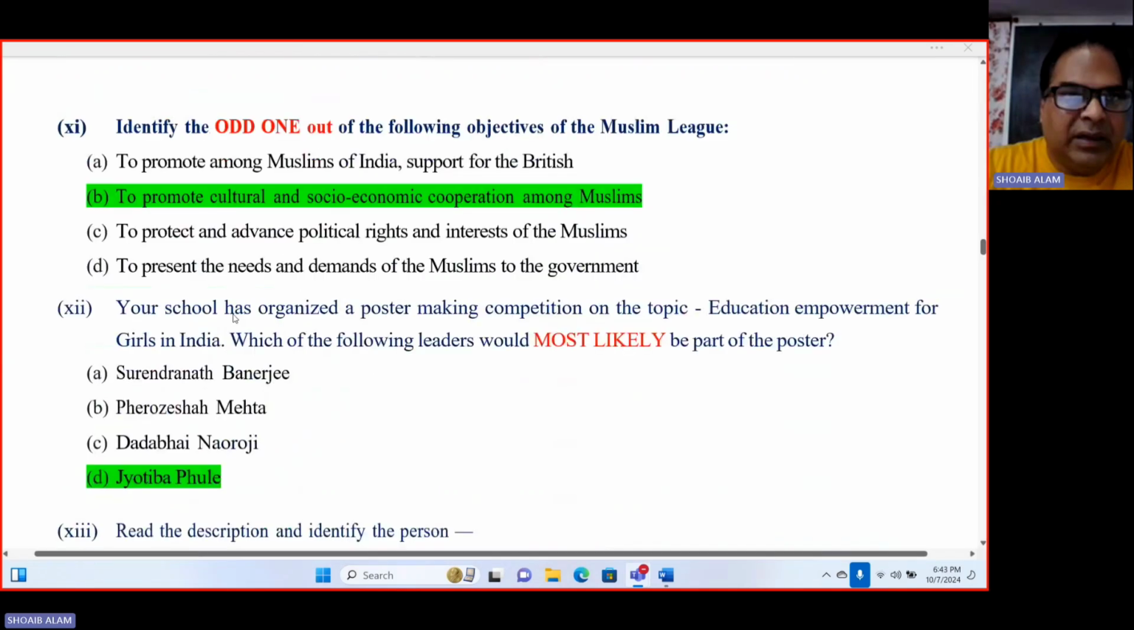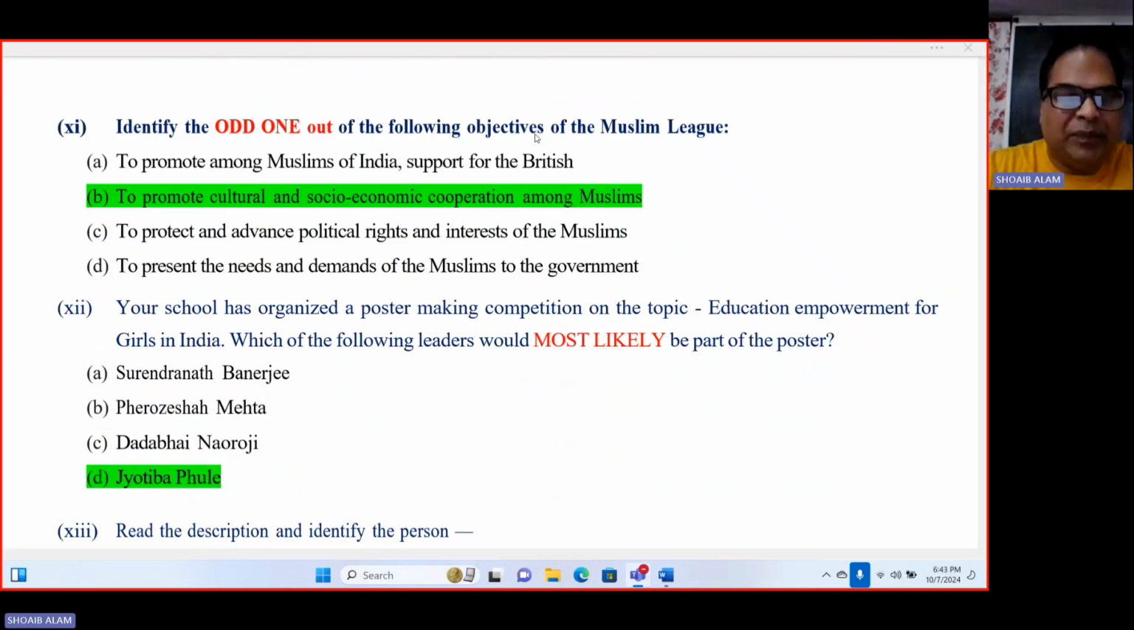Okay. So identify the odd one out of the following objectives of the Muslim League. So the rest of them are accurate. Okay. So to promote among Muslims the Indian support for British, the answer will be B, to promote cultural and socio-economic cooperation among the Muslims. Okay. This is the odd one.